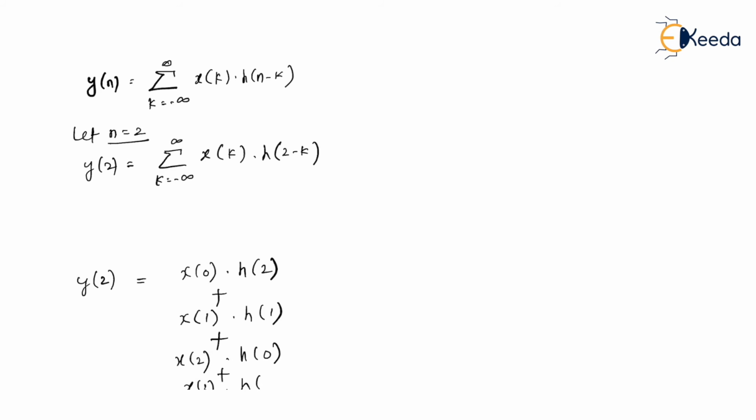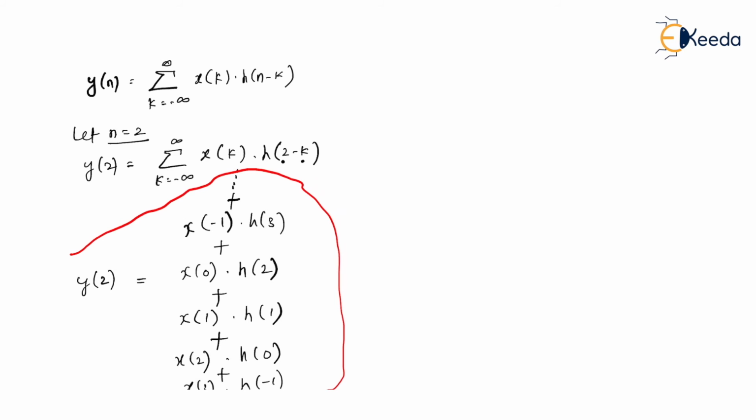In fact, this will become 0. Am I right? Because whenever you substitute k equal to 2, it is 2 minus 2, which is 0. Then let us substitute k equal to 3: 2 minus 3 is minus 1, and so on. Now let us substitute negative values of k. When k equal to minus 1, 2 minus of minus 1 becomes h of 3, and so on. So now this is the y of 2 relation with respect to x of n.